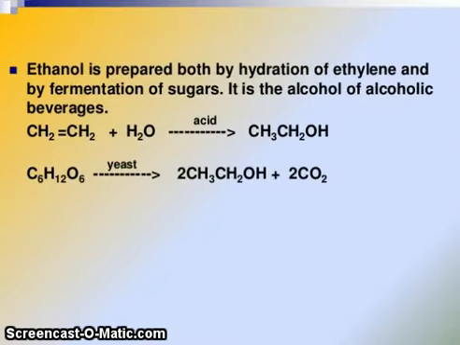Now, ethanol is prepared both by the hydration of ethylene and by fermentation of sugar. It is the alcohol of alcoholic beverages. You can see ethene reacts with water in the presence of acid to give ethanol, and C6H12O6 undergoes yeast reactions forming ethanol.